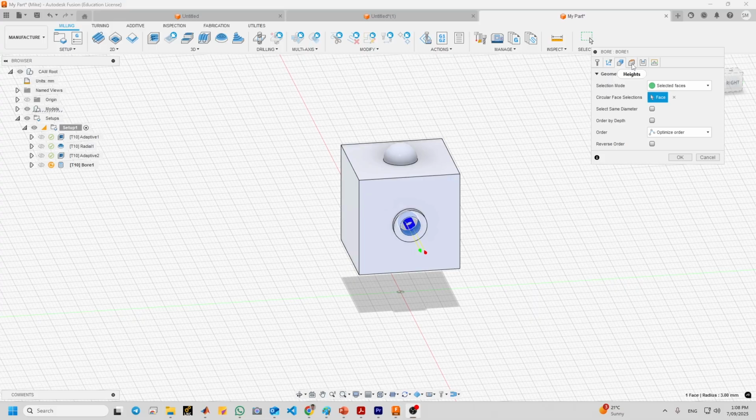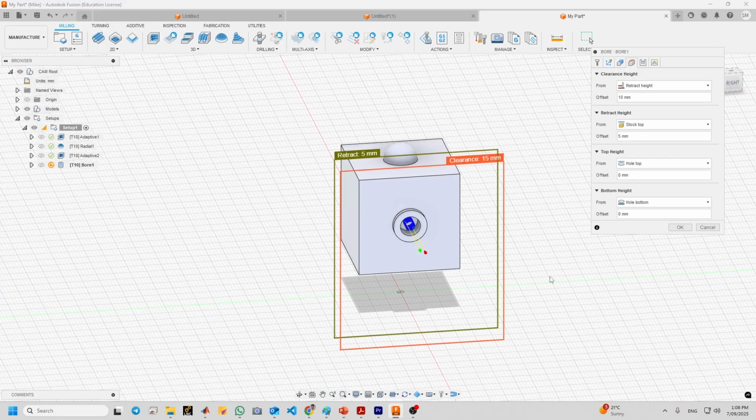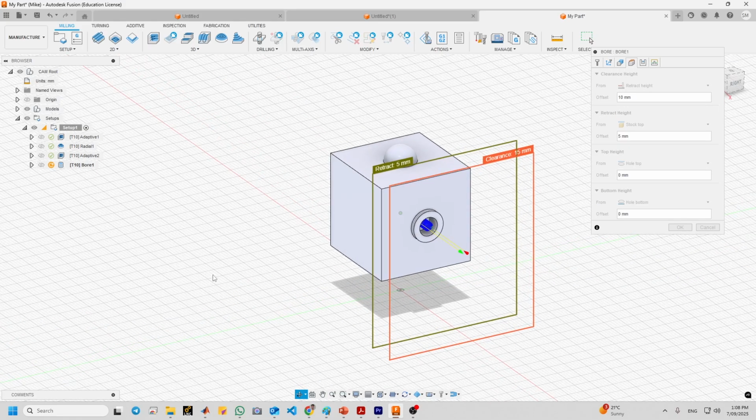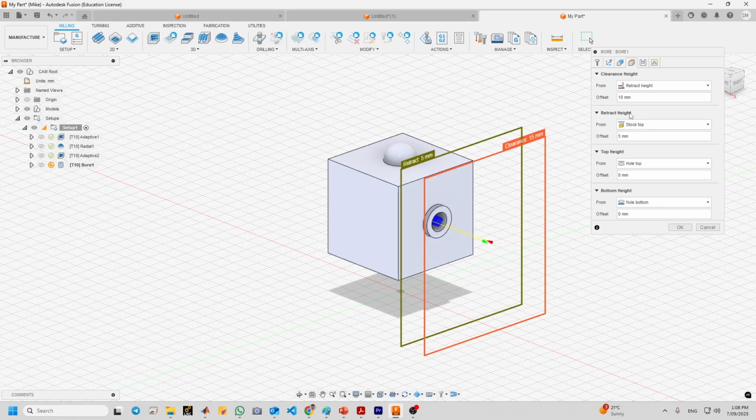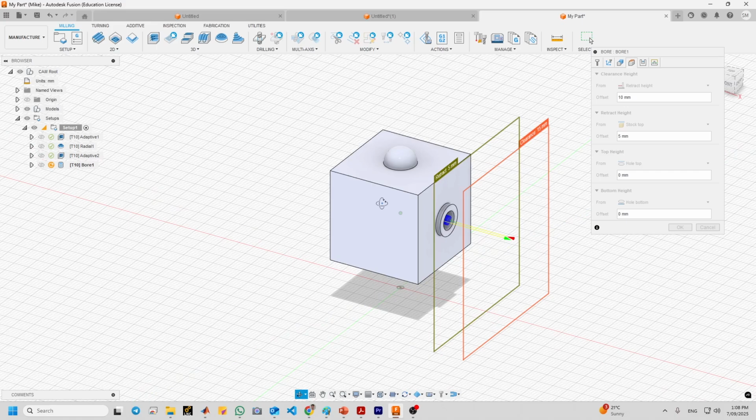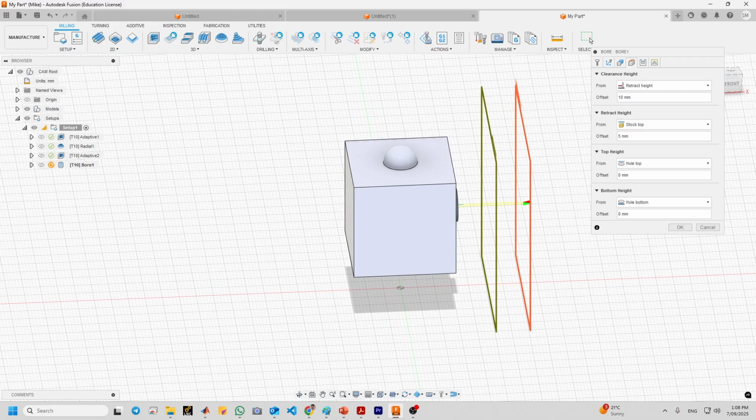Now go to the heights tab. Again, should be 10, 5, 0, and 0. No need to change anything.